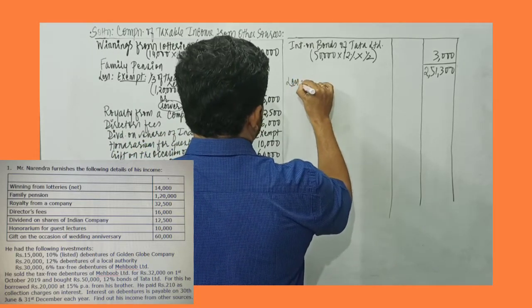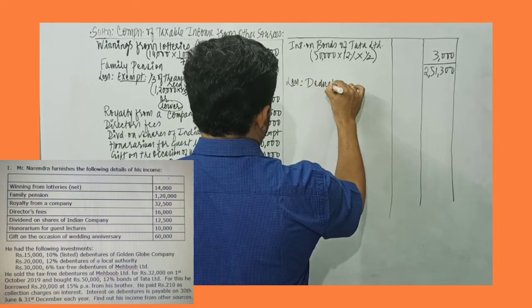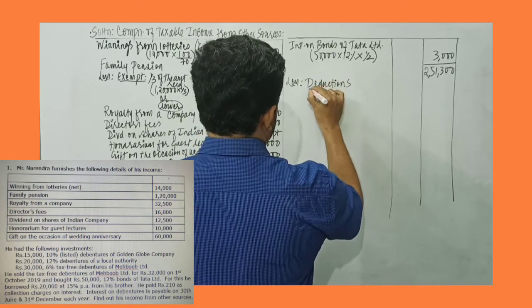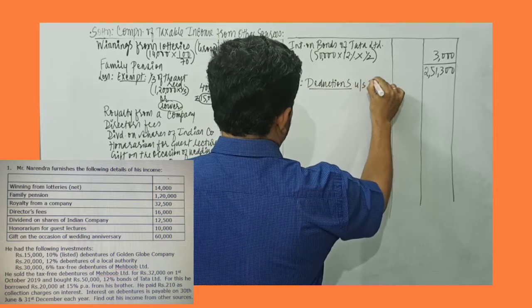Next we write less deductions. Deductions under section 57.